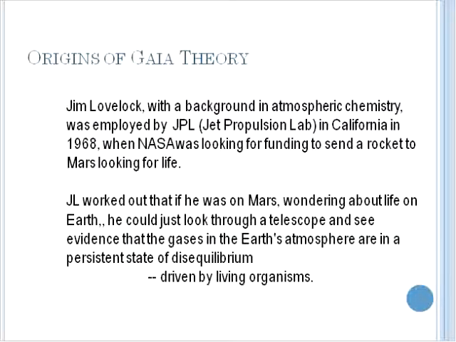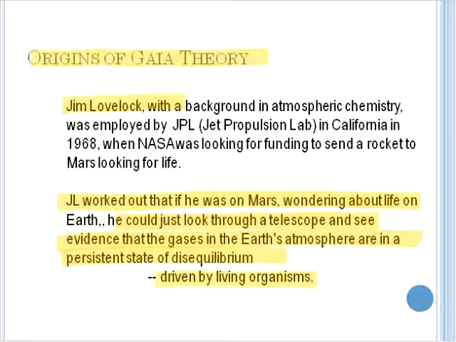Another theory is Gaia, as proposed by Jim Lovelock. Lovelock worked out that if he was on Mars wondering about life, he could just look through a telescope and see evidence that the gases in the Earth's atmosphere are in a persistent state of disequilibrium, or being driven by living organisms.